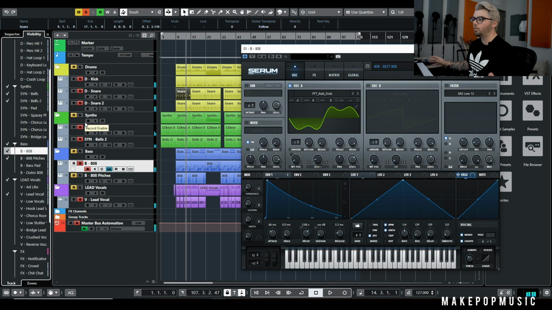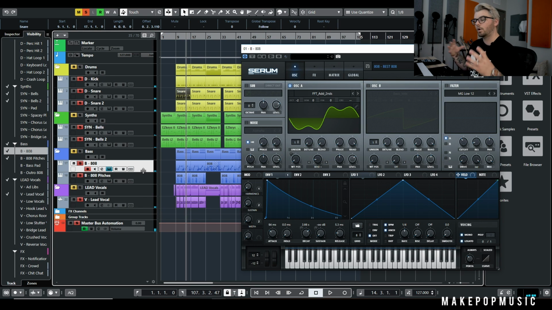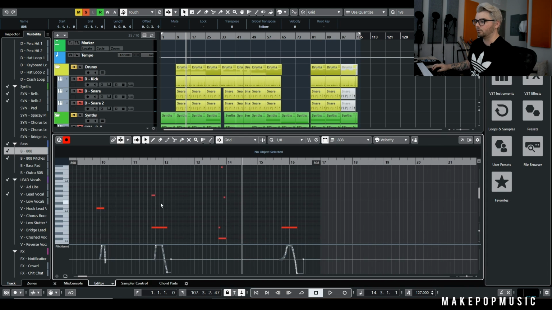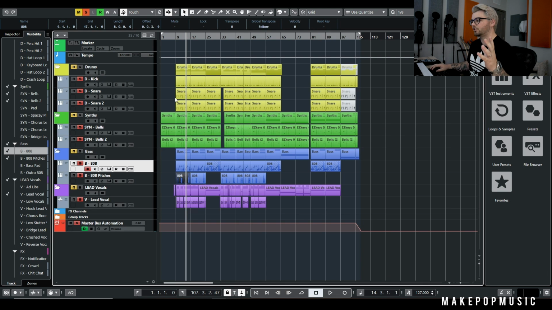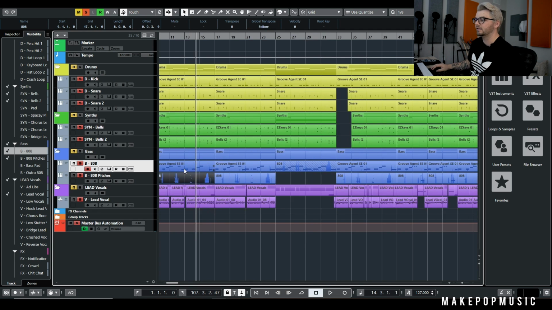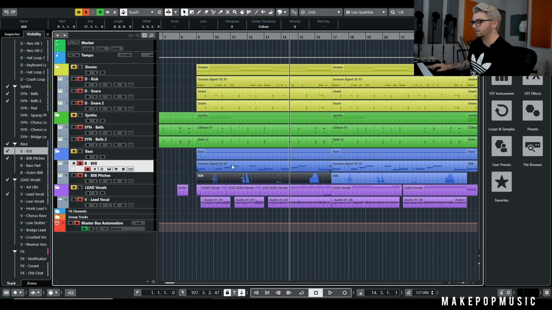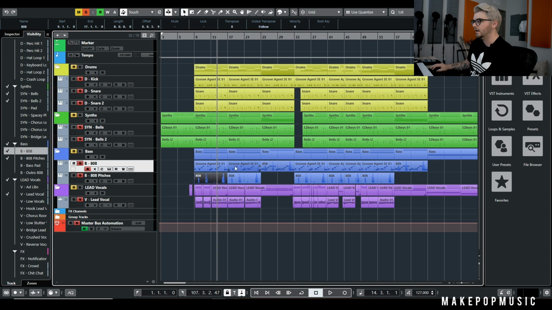But I was like, that bass is cool, but it's a little boring. So I wanted to put some of these pitch bends in, and I wanted to do it a little bit differently than normal. So I wanted to have them on a separate track. That way I could have full control over them, and I could automate them without it getting in the way of this. Just because as everything was overlaying, it started to get really funky with automation, and I just decided it would be easiest if I just had these pitches on a whole separate track. So now we have this.